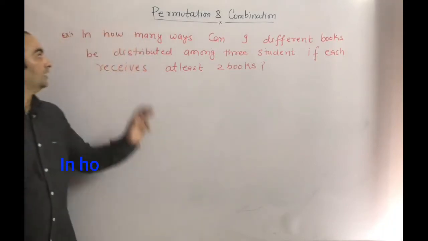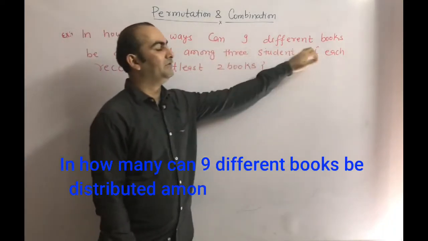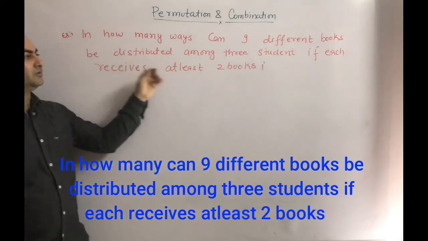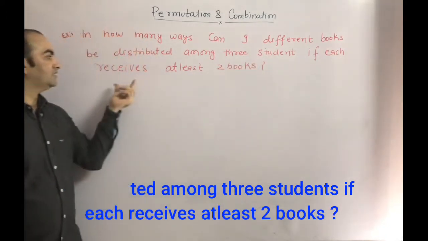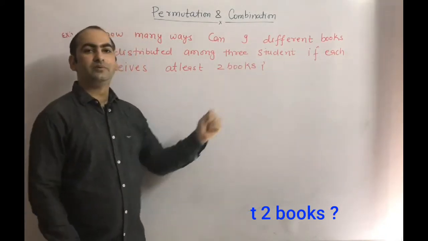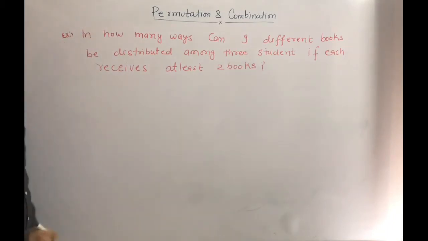Next problem is: in how many ways can 9 different books be distributed among 3 students if each receives at least 2 books? So we have to solve this problem. Now, solution.